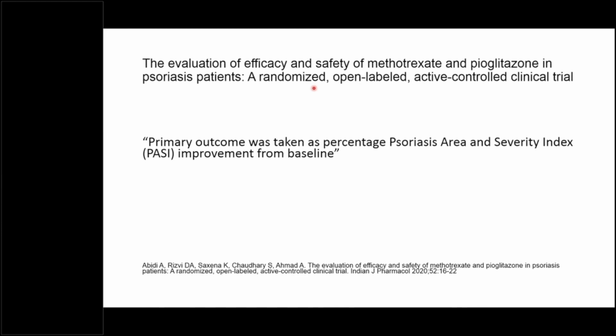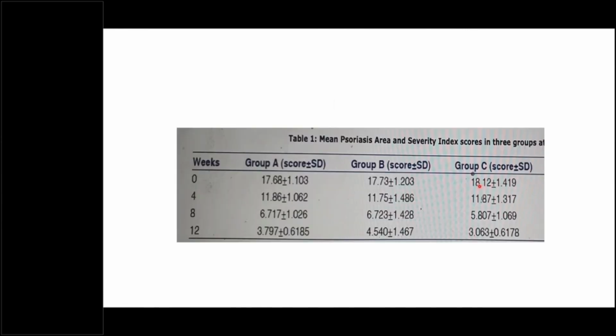After randomization, patients were allocated into 3 groups. Group A was given standard treatment, methotrexate, group B was given pioglitazone, and group C was given both methotrexate and pioglitazone, and then they were followed up, and at the end they were analyzed for the PASI score.